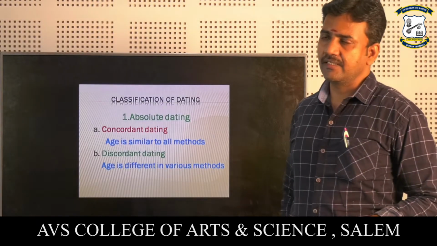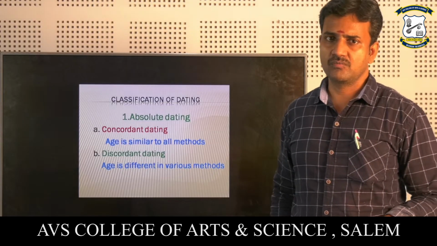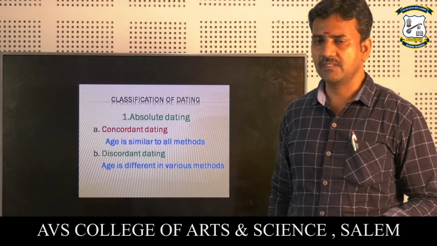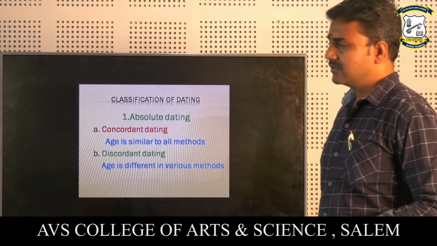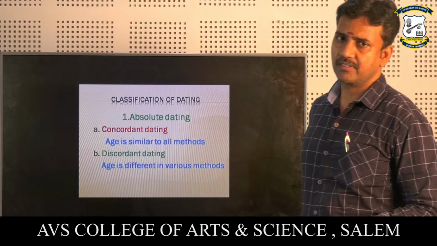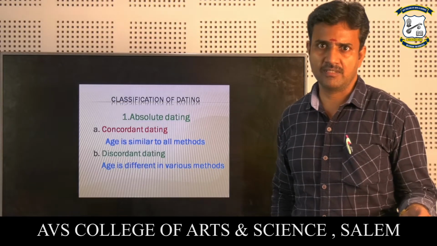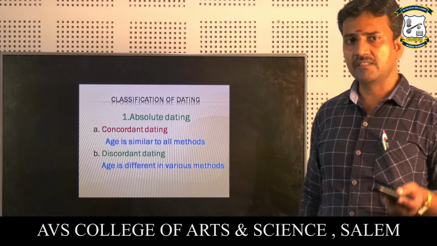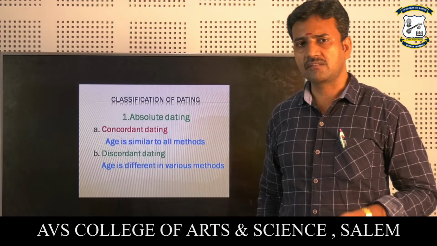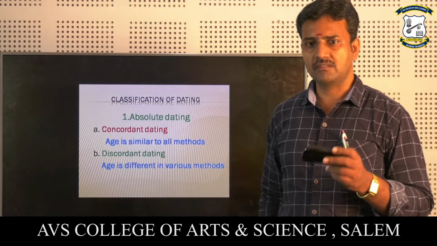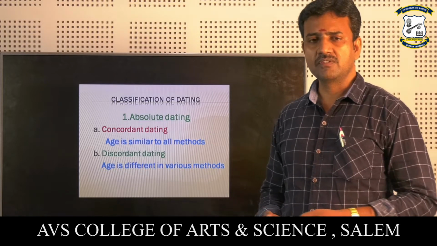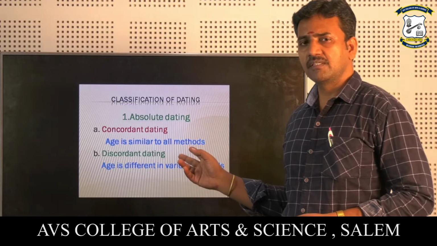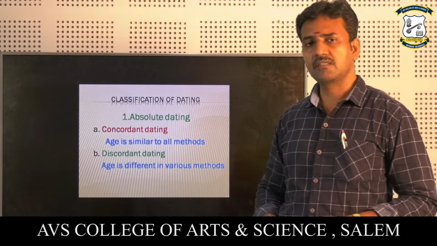The dating of the earth may be classified into two: absolute dating and relative dating. Absolute dating, for example, is like when any of you ask my age, and I say my age is 40. In the same way, we have to tell the exact age of the rock or any object. It is known as absolute dating. Absolute dating is of two types: concordant and discordant.